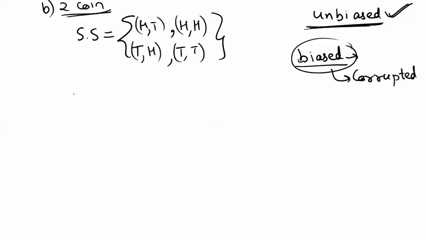Now let us take an example. Let's say if we toss 2 coins, now here I have not mentioned whether it is biased or unbiased. So what are we going to take? We are going to take unbiased coins, right?